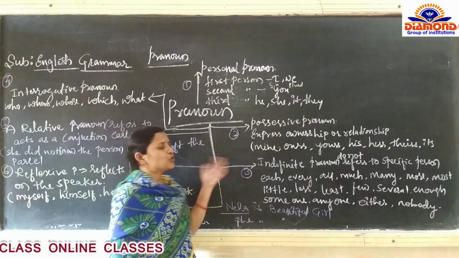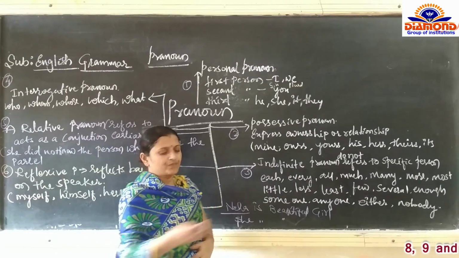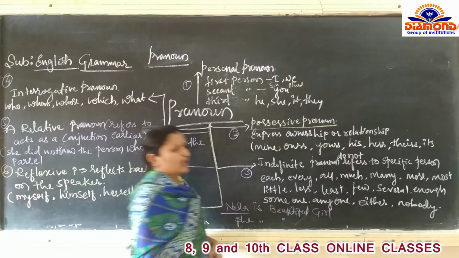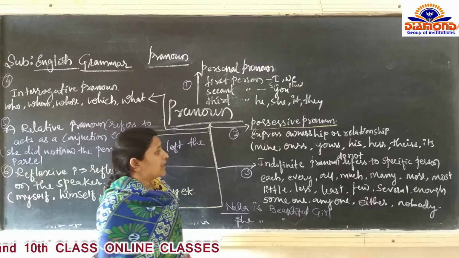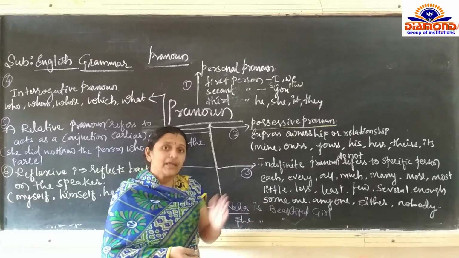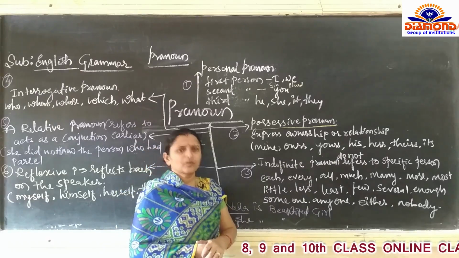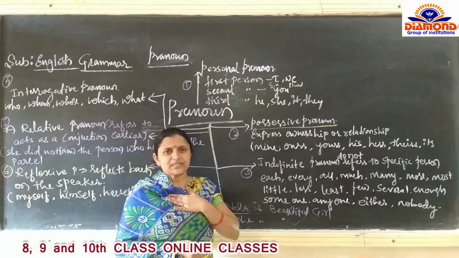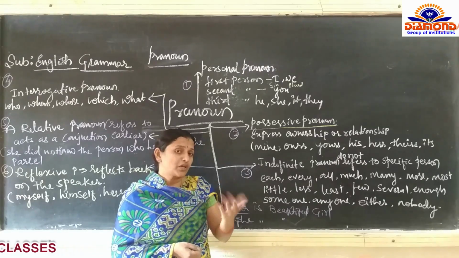The next comes to the second classification, possessive pronoun. What is the meaning of possessive pronoun? Here it is going to express ownership or relationship. For example, a book is there. Who is the owner of that book? Mine. That book is mine. So I am the owner of that book. It is showing the ownership.